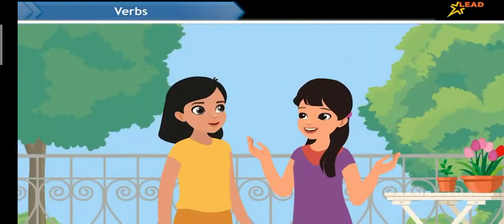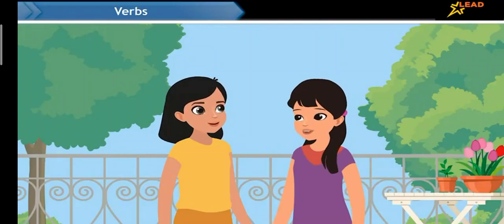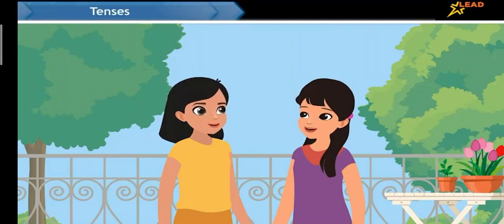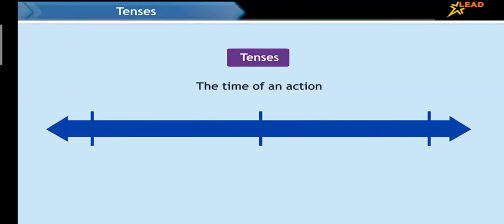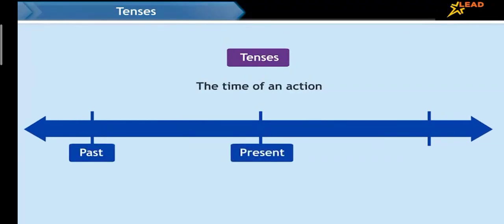But what happens when that action has already taken place or will take place? Do we use the same verb or does it change? Tenses tell us the time of an action, whether it happened in the past, is happening now, always happens, or will happen in the future.